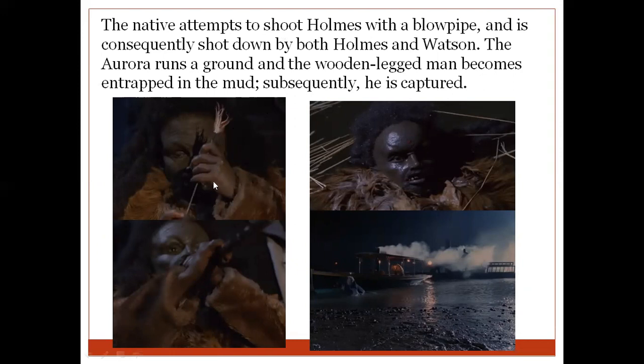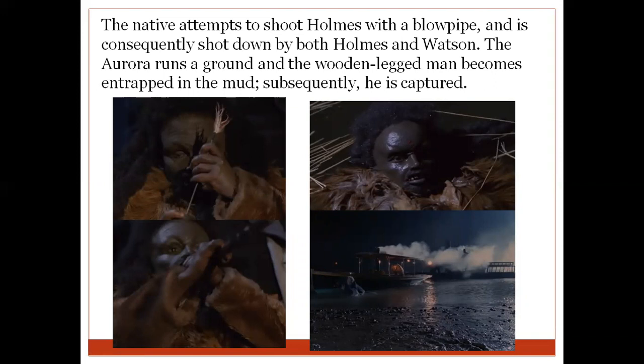But somehow Sherlock Holmes manages to escape from it. Tonga is shot down by Holmes and Watson. They have guns, so when he tries to shoot the poisonous thorn at Watson and Holmes, both of them shoot with their guns and kill him.